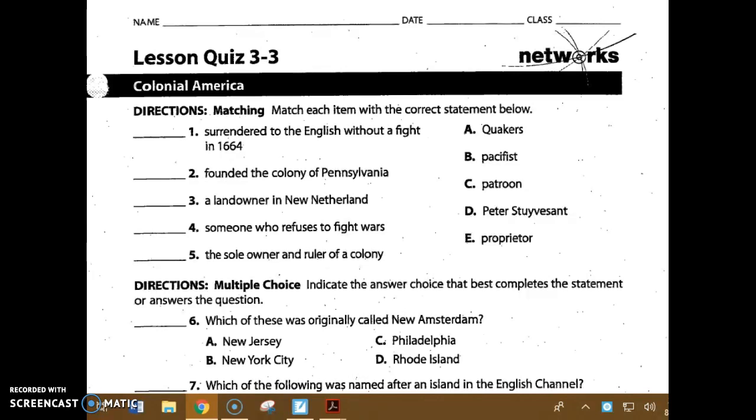Here's your word list. A. Quakers. B. Pacifist. C. Patroon. D. Peter Stuyvesant. E. Proprietor. Number 1. Surrendered to the English without a fight in 1664. Who did this?